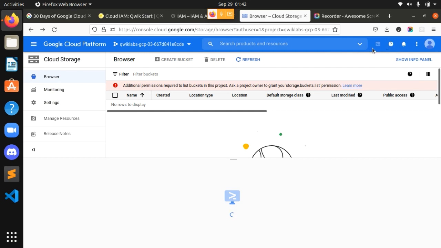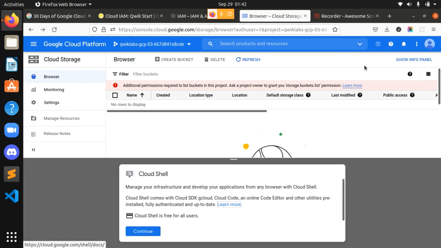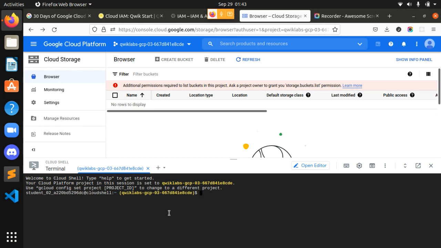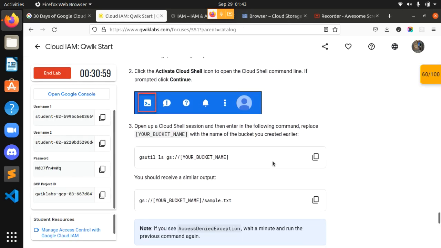I am clicking on this Cloud Shell. I will continue this. Okay, this Cloud Shell is being provisioned. It's being done. And after that, open up a Cloud Shell session.